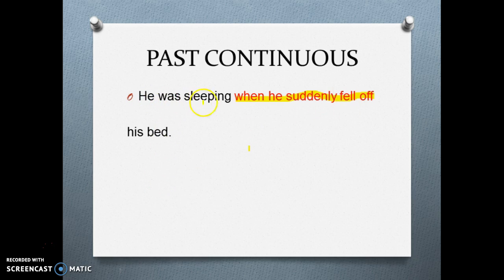Notice that the first sentence is in the past continuous: subject, was or were, and the verb with ing. Then we connect with when, and the verb is always in simple past.